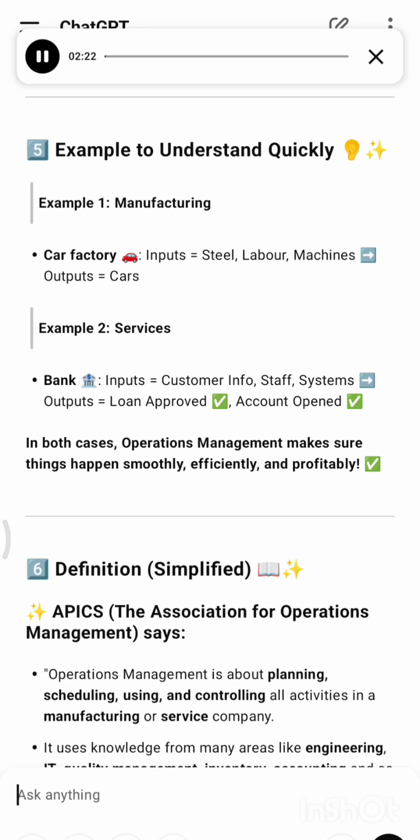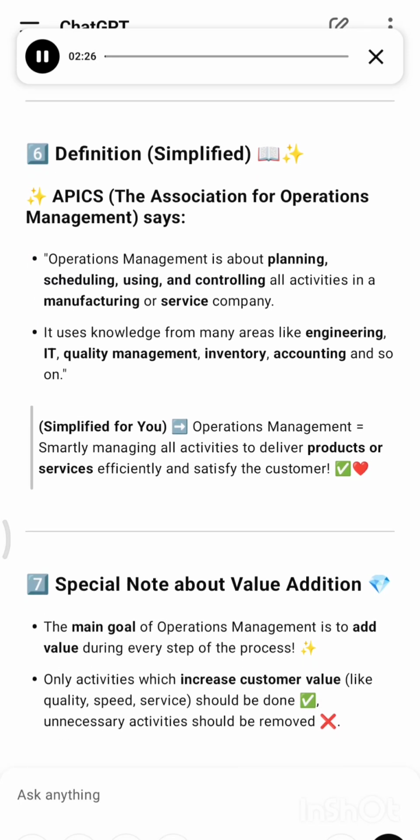6. APICS definition, simplified. APICS, the Association for Operations Management, says operations management is about planning, scheduling, using, and controlling all activities in a manufacturing or service company. It uses knowledge from many areas like engineering, IT, quality management, inventory, accounting, and so on. Simplified for you: operations management equals smartly managing all activities to deliver products or services efficiently and satisfy the customer.